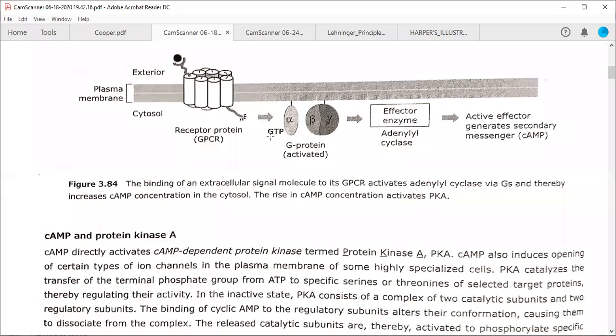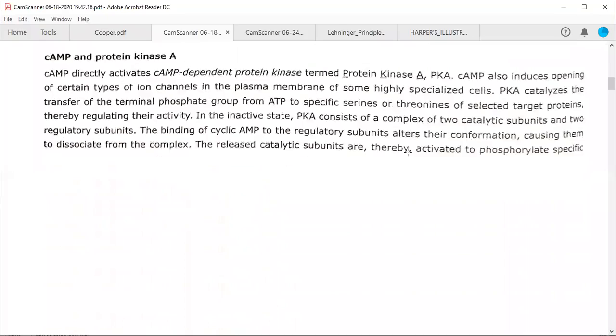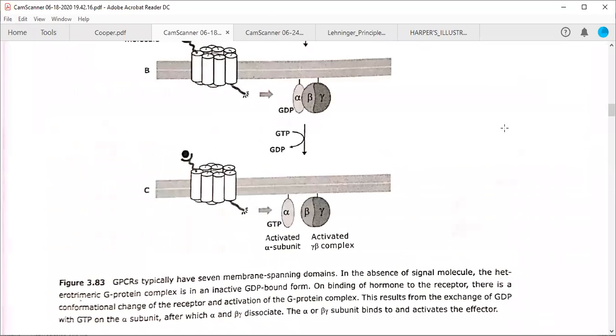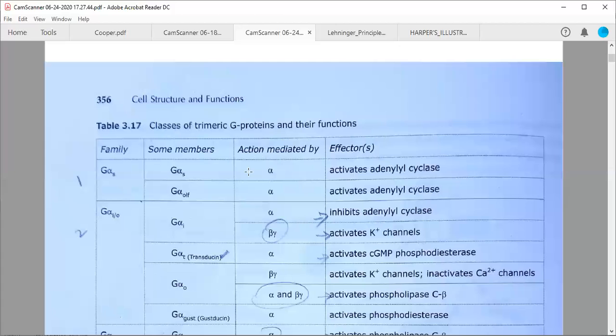This is bound with GTP, which may be either adenyl cyclase or guanyl cyclase to produce secondary messenger cyclic AMP. Actually, adenyl cyclase is producing cyclic AMP, and guanyl cyclase is producing cyclic GMP. Same thing you can also find in your Pathfinder. So it is shown here how the GDP bound form is converted into an active GTP bound alpha form. So the alpha subunit is active in this particular family.